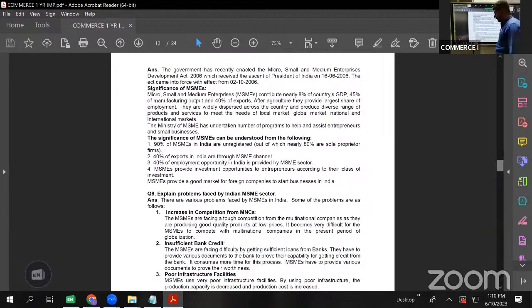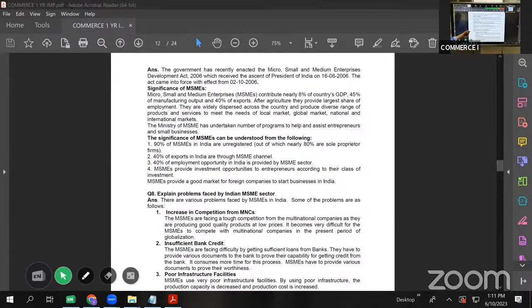MSME stands for micro, small, and medium enterprises. Very small, small, and moderate. That is what MSME is.